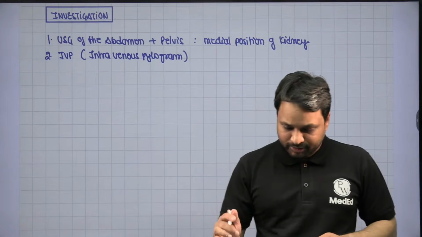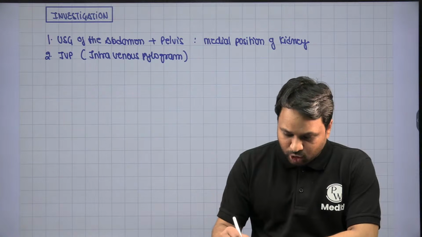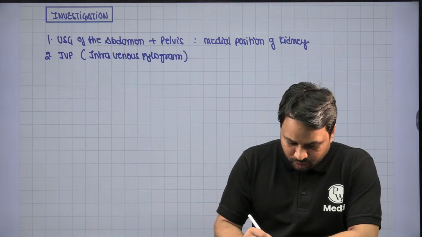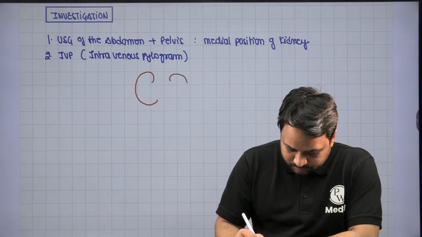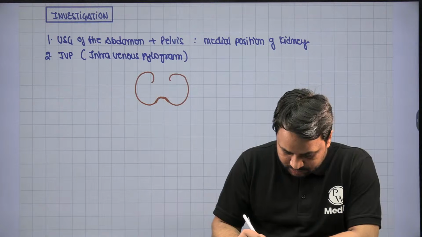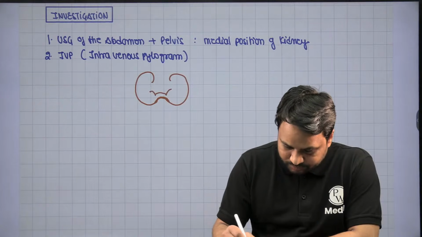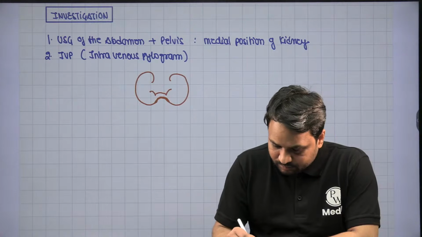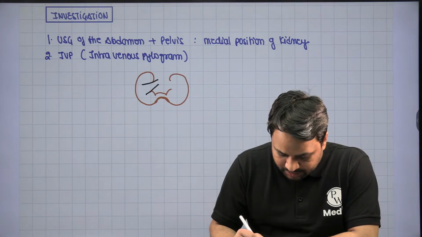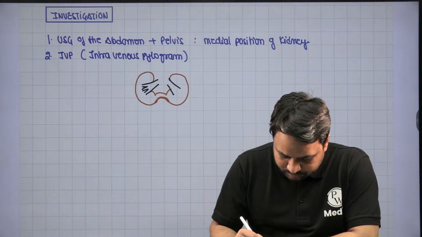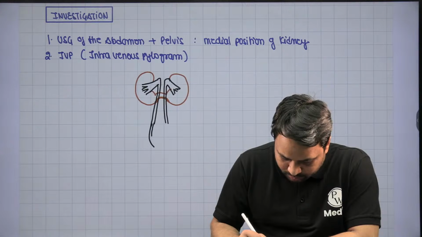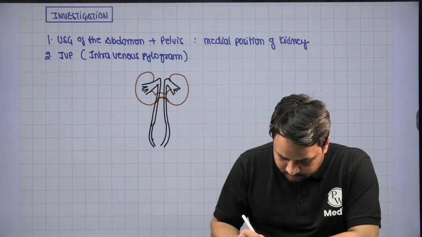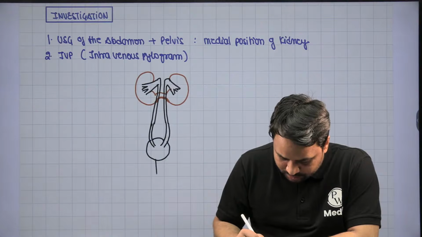So when you give the contrast, you will notice that it is going to flow along with this. If this is the kidneys which are present, and let's say this is the isthmus that you have. Let's say this is the caliceal system. And let's say this is the ureter. Both these ureters are going to go and open onto the bladder. So this is the urinary bladder and this is the urethra, right?